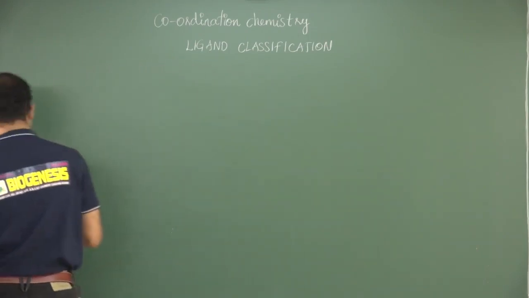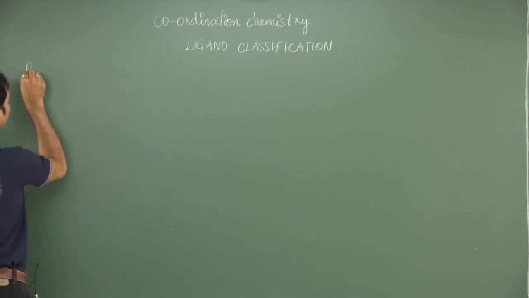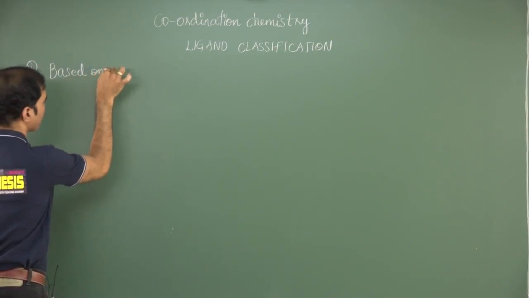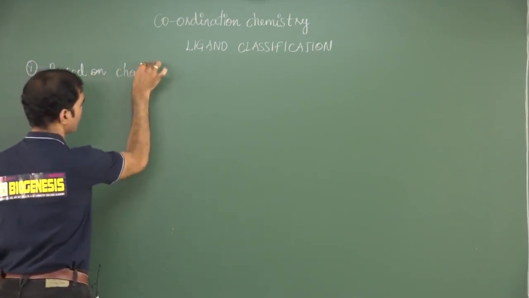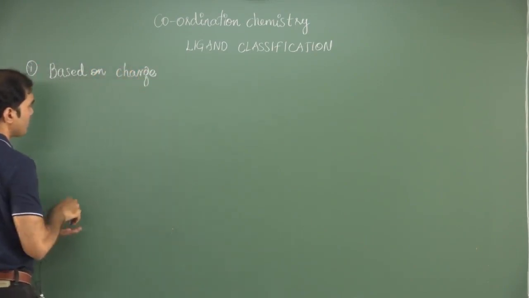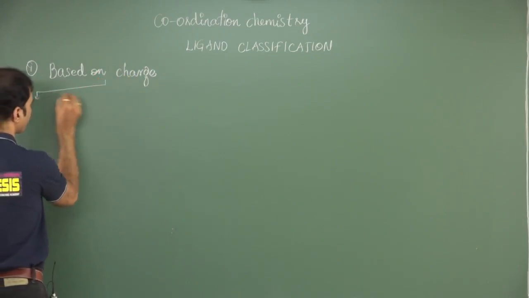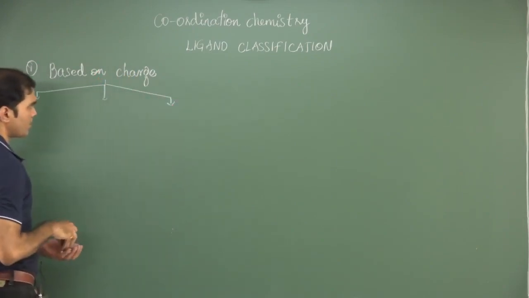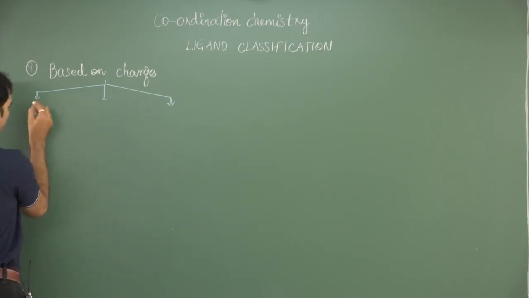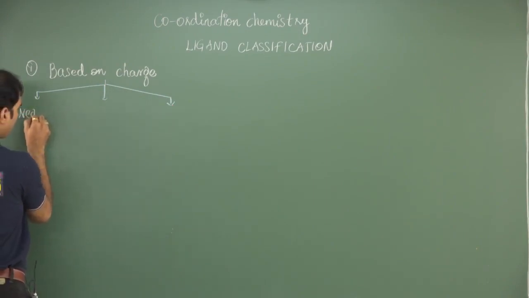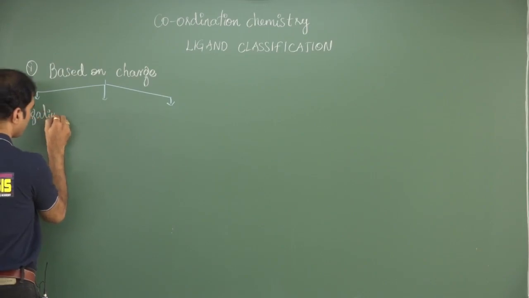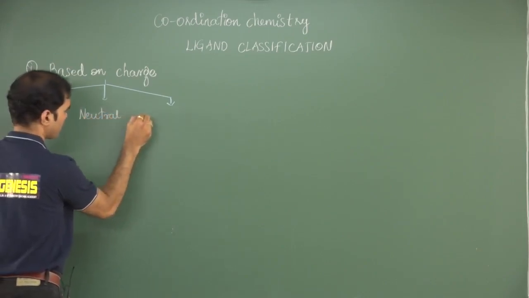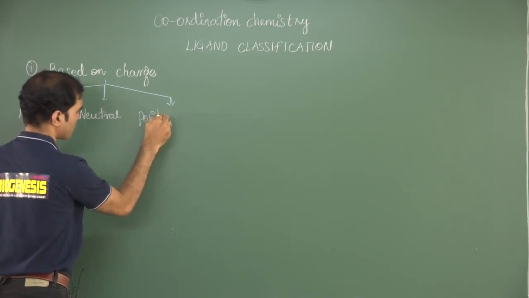The basic classification is based on charge. How can we classify the ligands based on charge? Well, based on charge, we classify the ligands as negative ligands, neutral ligands, and positive ligands.